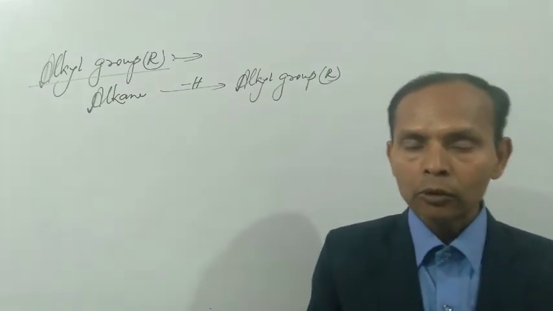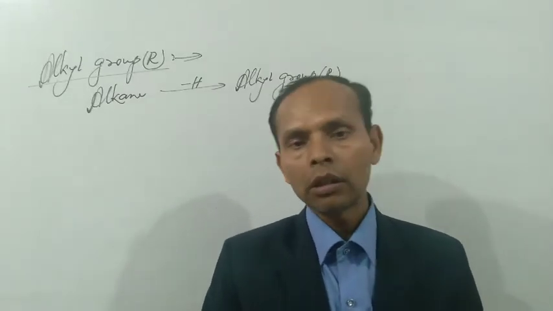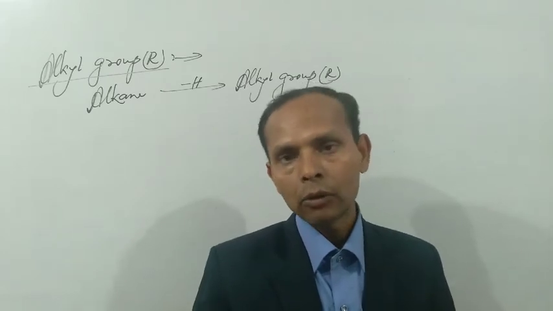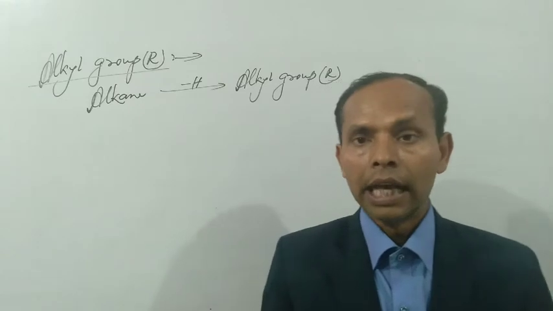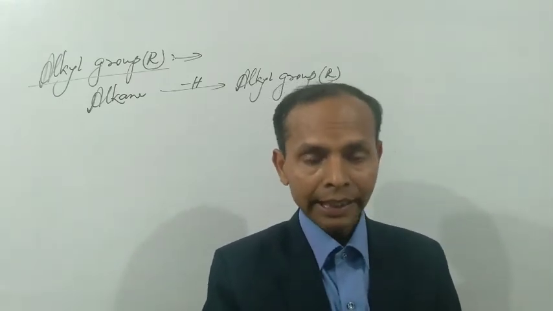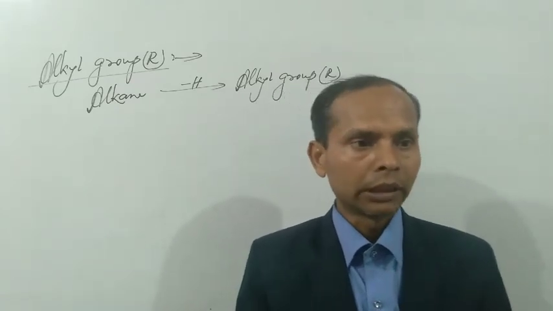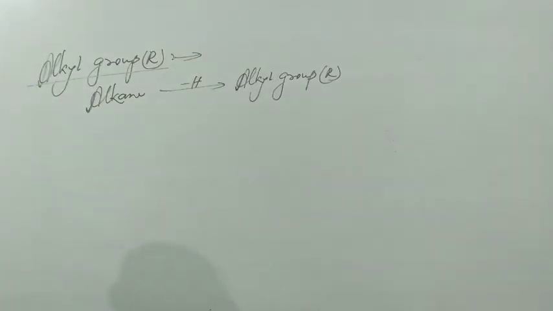So alkyl group is the group of atoms that can be obtained by the removal of only one hydrogen atom from alkane, and generally it is denoted by capital R. And this alkyl group can be linked with any type of functional group to form more and more types of organic compound. So it is necessary to know about alkyl group.